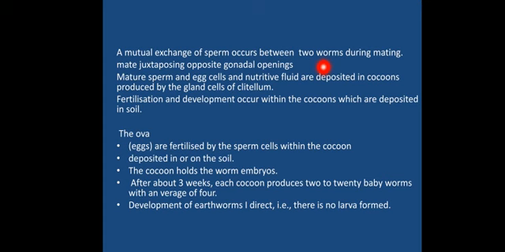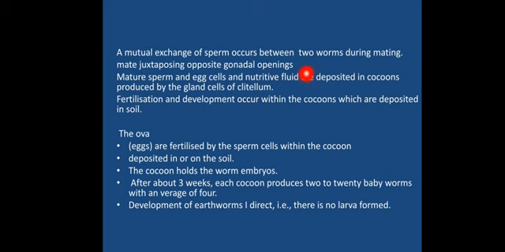So the sperms produced have to be transferred to the other earthworm, where both earthworms will be exchanging their sperms, storing them in the spermatheca pouches we have already seen. Then when the ovary matures and the ovum gets released, these sperms will fuse with the ovum, carrying out the fertilization. So both earthworms have to come in contact and carry out the mating by posing themselves in such a manner that both can release their own sperms into the spermatheca cells.